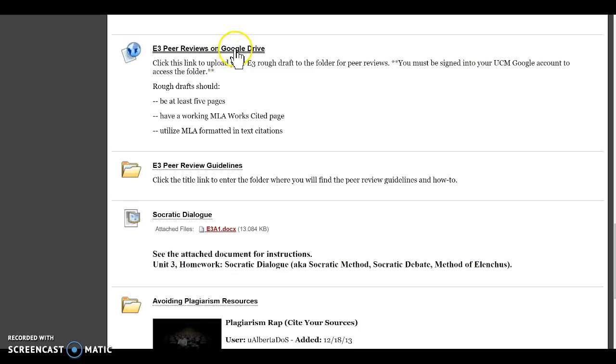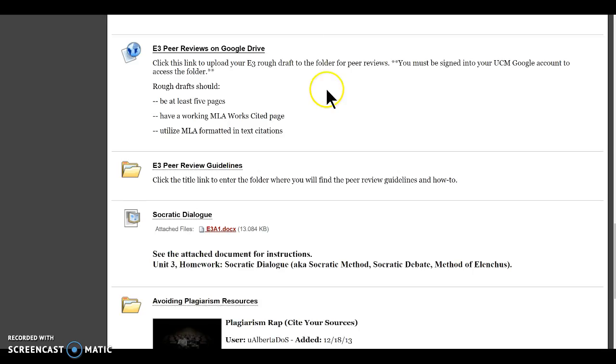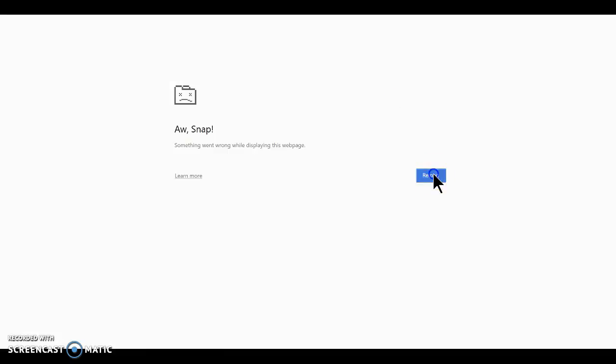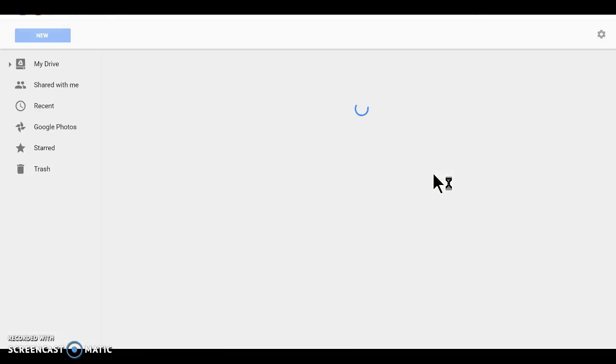So if I click on this link, it will take me to our Google Drive, and you'll notice here that I said you have to be signed into your UCM Google account to access the folder. If you're not signed in, it won't let you access the drive, and I'm not going to give access to the drive to anyone because everyone has a UCM Google account, so please use that to sign in. Okay, so here we go. Whoops, something went wrong there.